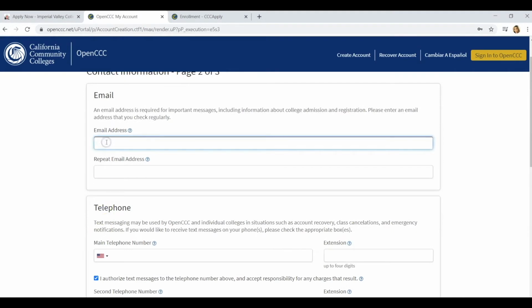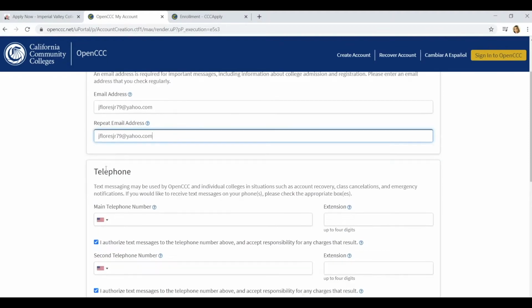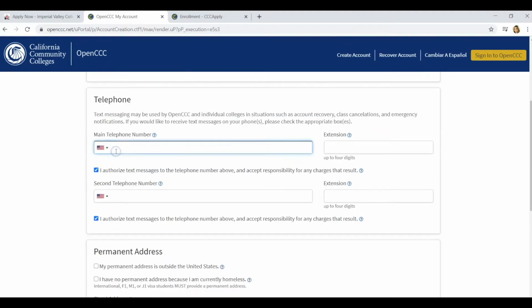Now it's asking you for your email address. Once you finish inputting your email address, move on to the next section, your telephone number.